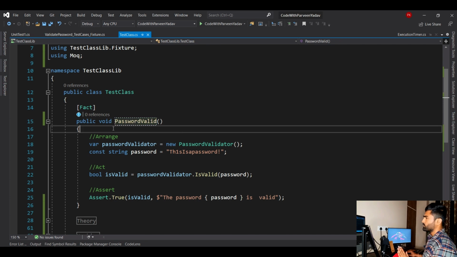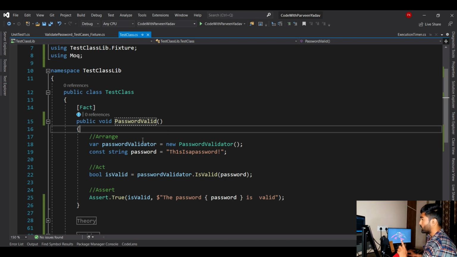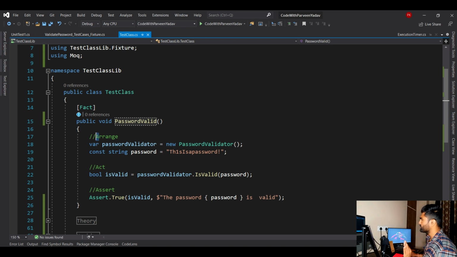Let's go ahead. What we have done here is we have just created one method which says PasswordValid, right? Now a unit test works on the 3A principle. The 3A principle is very important. The very first A is Arrange, the second A is Act, and the third, the last A, is Assert, right?